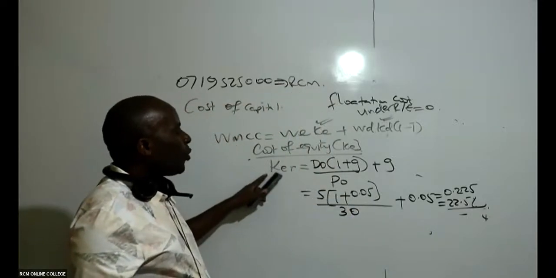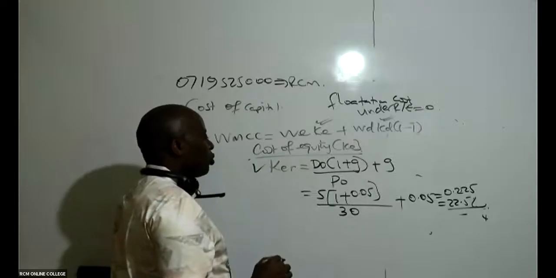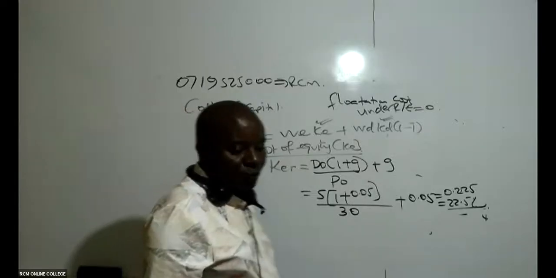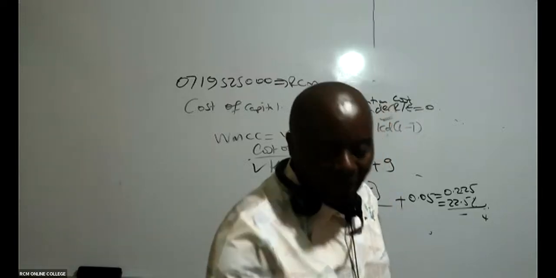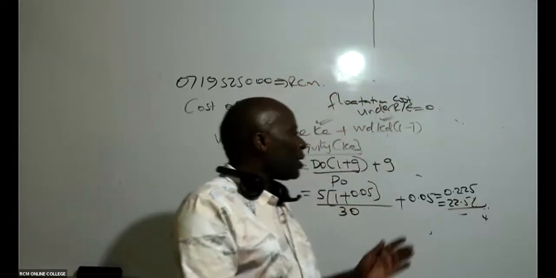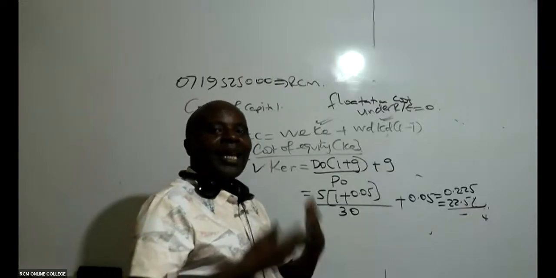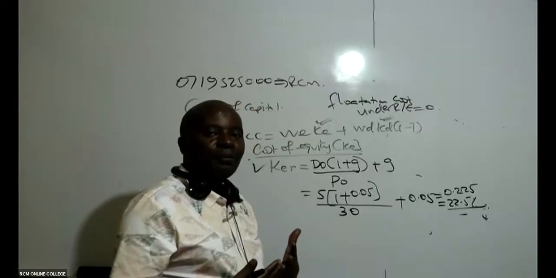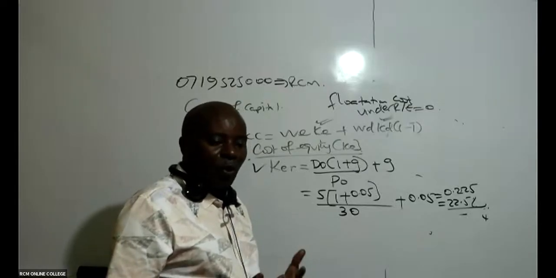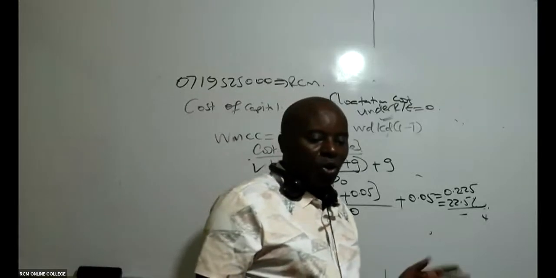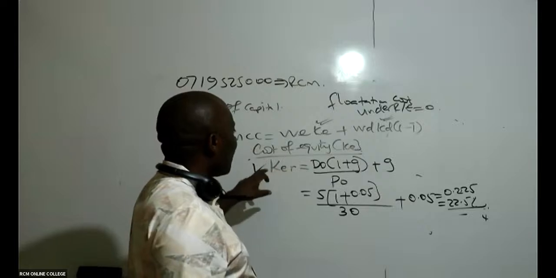So I will have to get the cost of equity, retained earnings, very, very important. And then I must get the cost of equity, ordinary shares. So I must come here now. Remember, I'm doing this simply because I'm getting WMCC. Otherwise, if it was WACC, I would not have computed the cost of equity, retained earnings. I would have straight away gotten the cost of equity, ordinary shares only. But because it is weighted marginal cost, the two of them are relevant.